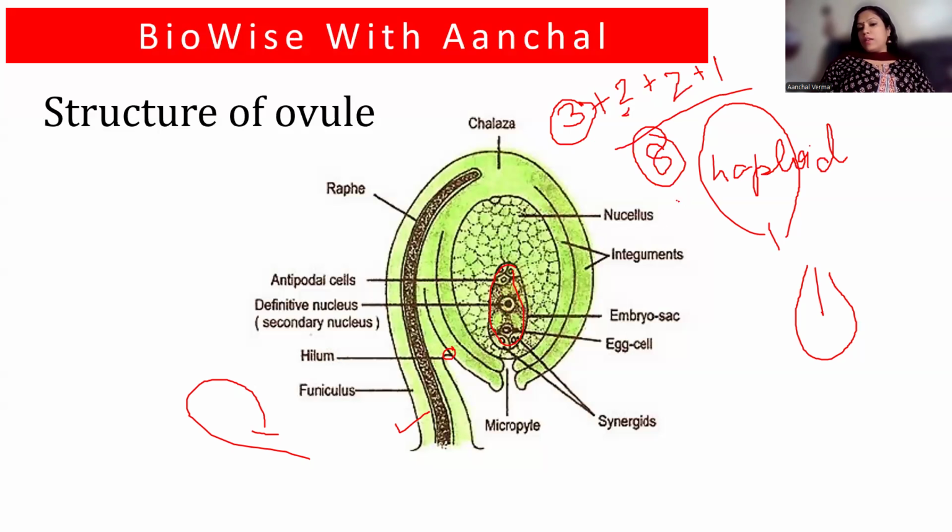In basic alphabets, we can denote this as N. These are all haploid. Diploid is denoted as 2N. Okay, the haploid is N, diploid is 2N. All these female gametophytes are all haploid.